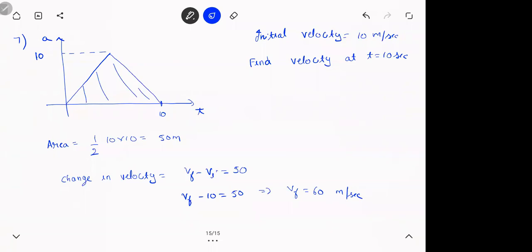Hope this was clear. 7th one. Next one. All copied? Copied now, all? Krishna? Done? Last one.